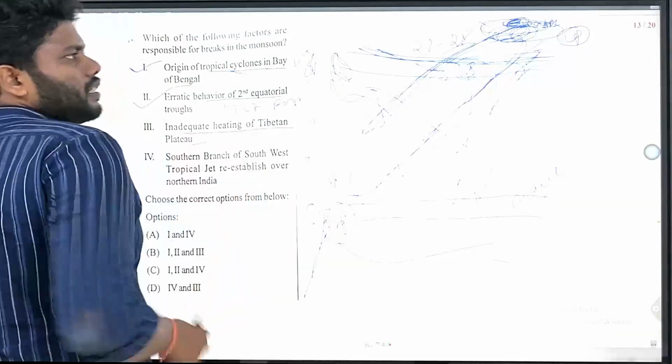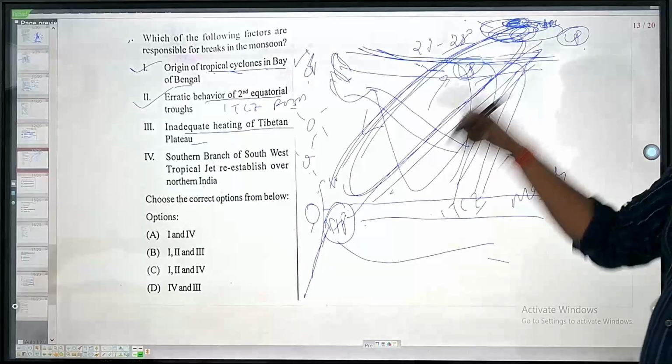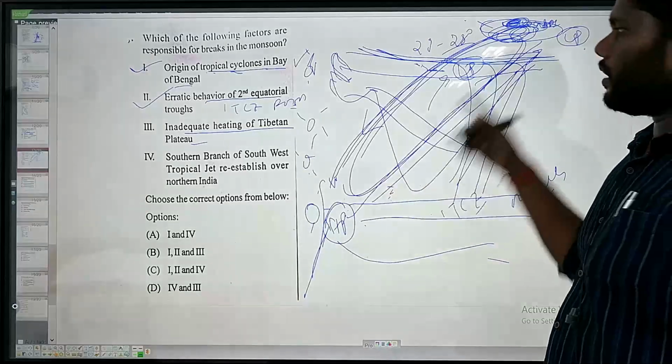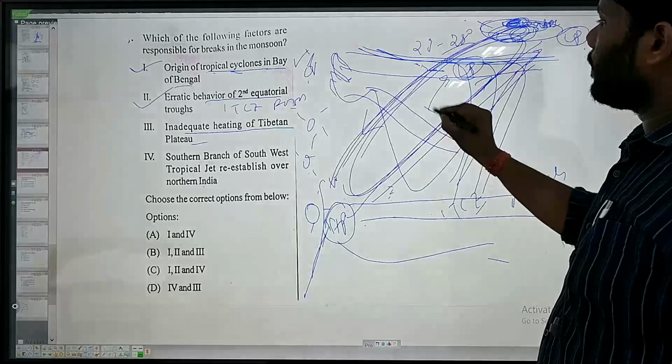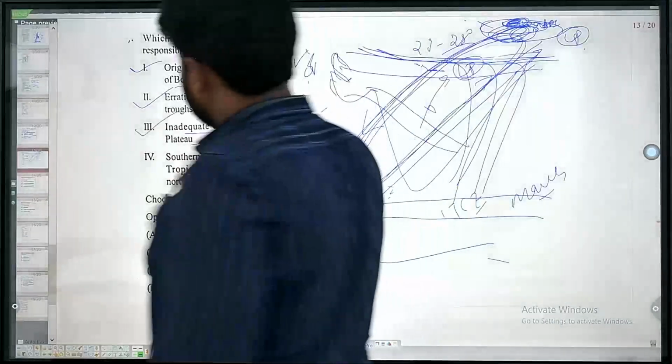Inadequate heating of Tibetan plateau. If this Tibetan plateau is not properly heated, then obviously this Mascarene high cell will not be properly developed. If that is not properly developed, then obviously monsoon will break. Now the last, this is also correct.